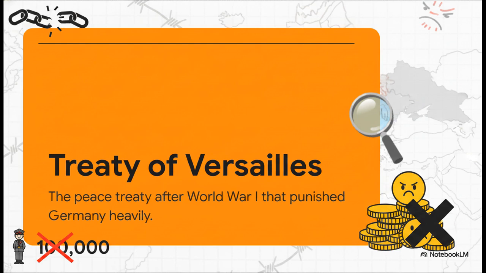Under this treaty, Germany lost a ton of land. Their army was slashed to just 100,000 soldiers, and they had to pay these crippling financial reparations that absolutely tanked their economy. Hitler, along with many right-wing nationalists, absolutely despised this treaty and basically built their entire platform on tearing it up. But here's the thing.